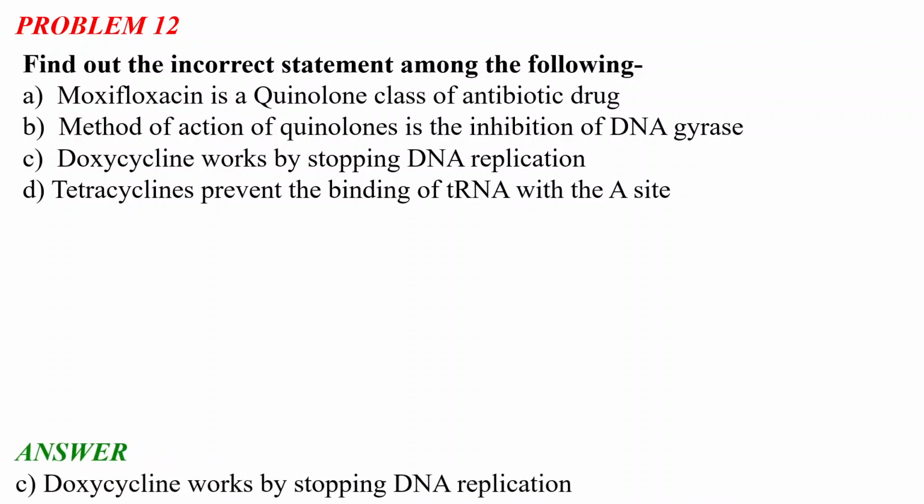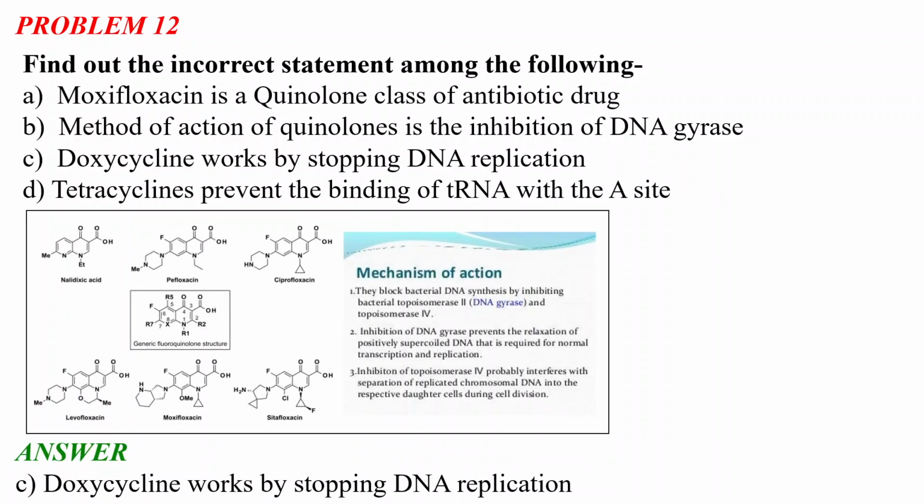So the correct statement, which is the incorrect statement, the correct option I should say, is that doxycycline works by stopping DNA replication. So it is the incorrect statement among the following. Okay. So what is the mechanism of action of this moxifloxacin?